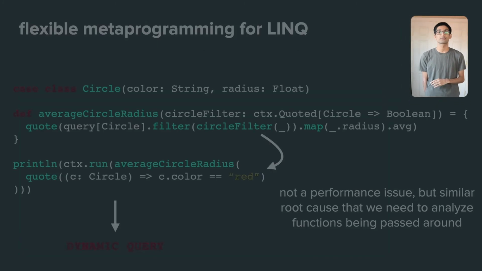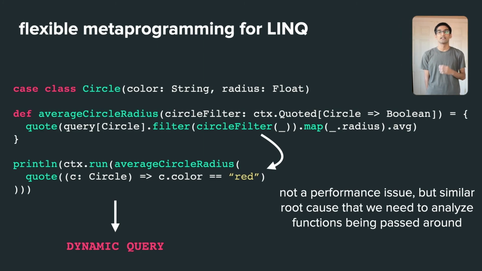Another application that we explored was language-integrated queries. Language-integrated queries make it possible for developers to query databases by writing code in a functional programming manner, using the regular transformations like map and filter. LINQ uses metaprogramming to analyze the functions passed to these transformations to generate the equivalent SQL statements. But as we have seen, traditional approaches to metaprogramming cannot handle abstractions, like the one in this example where we abstract over a predicate for filtering elements of a table.